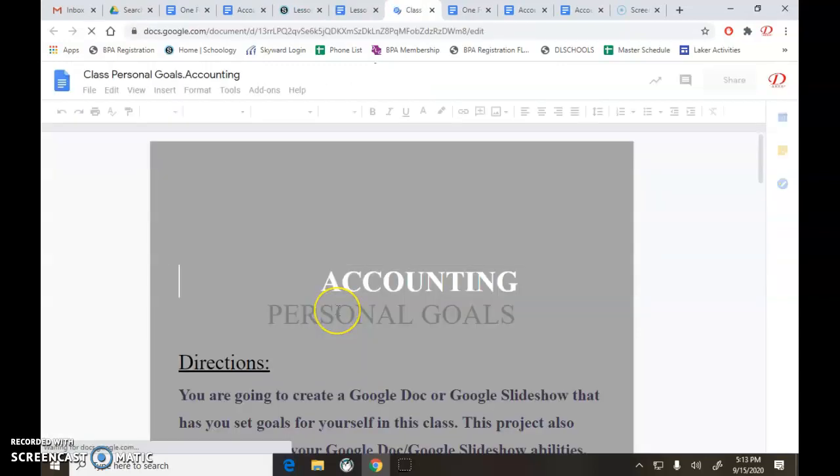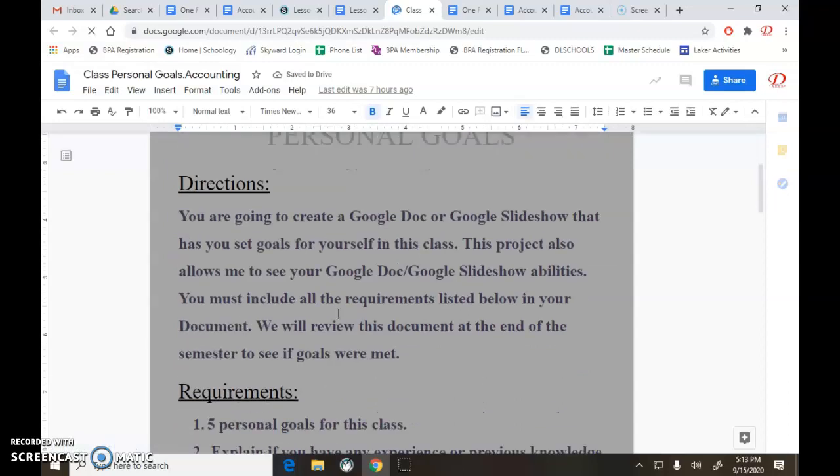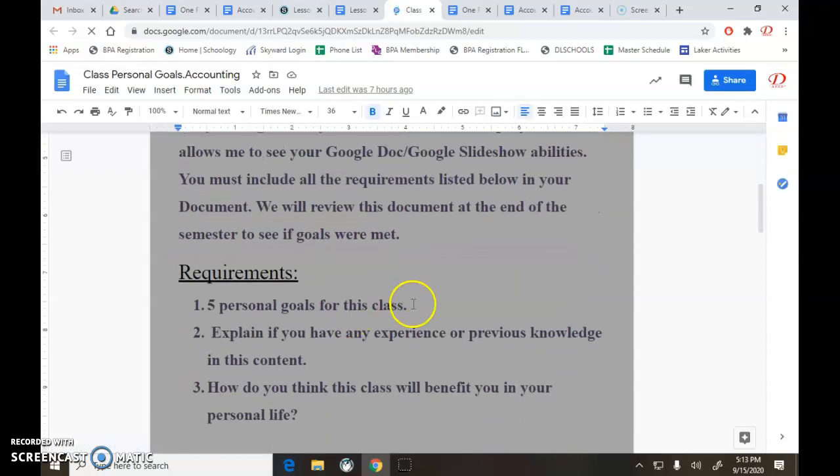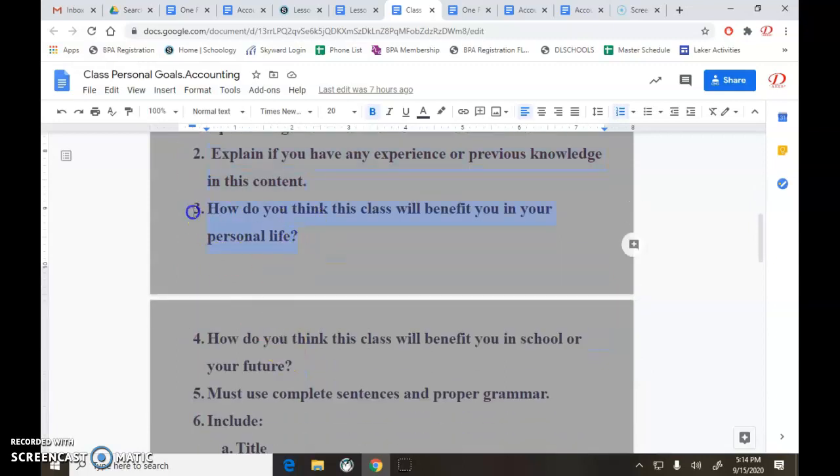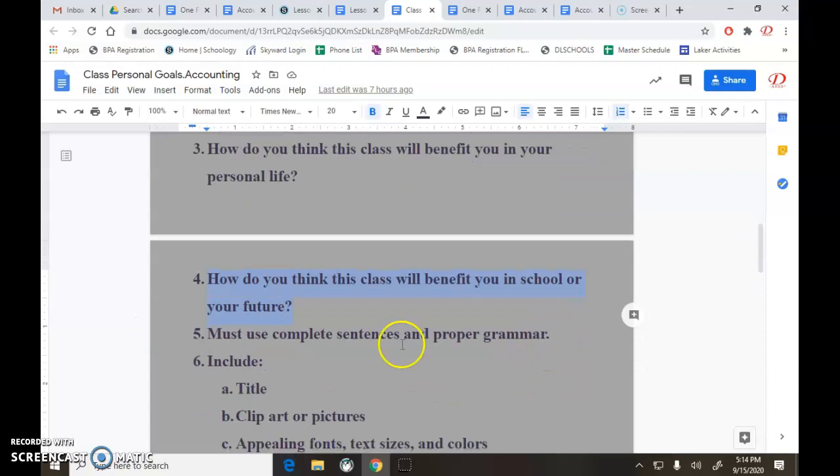And then this last one here, the class personal goals. This is basically asking you, why did you take this class? What are you trying to do here? So, 5 personal goals for this class. Explain if you have any experience in accounting, in any way, shape, or form. And then how do you think this is going to relate to your personal life? How do you think this is going to benefit you in school or in your future? I want you to have complete sentences and proper grammar.